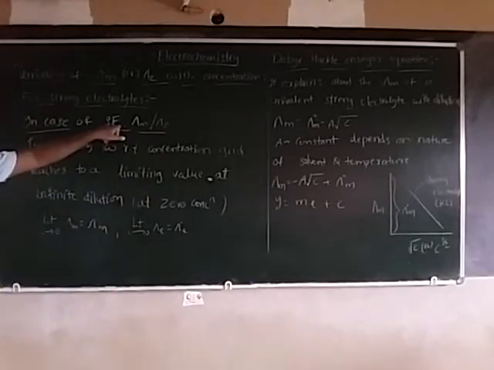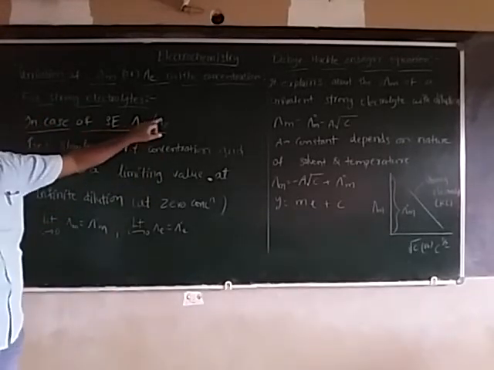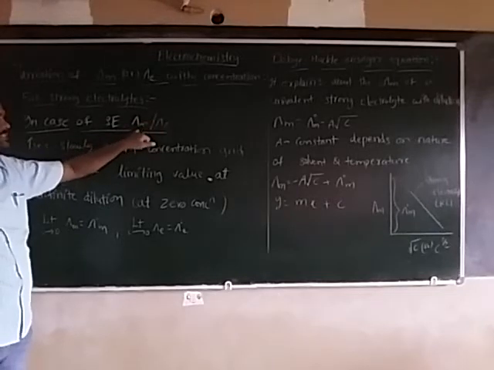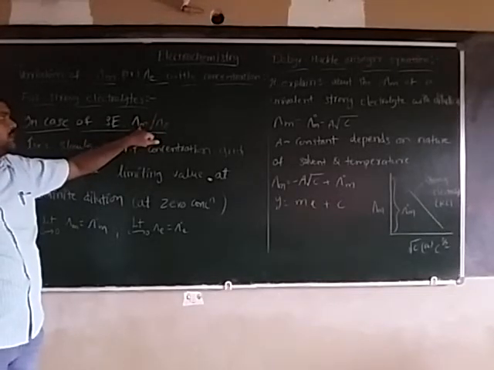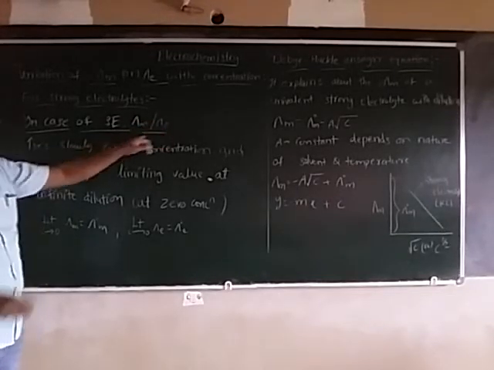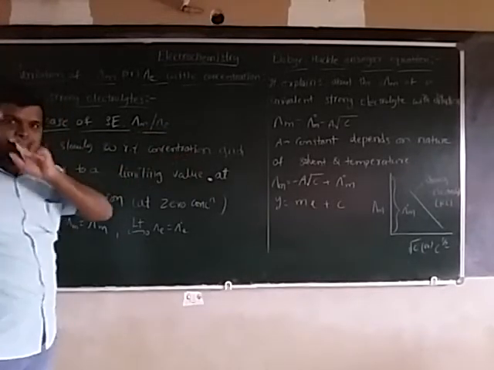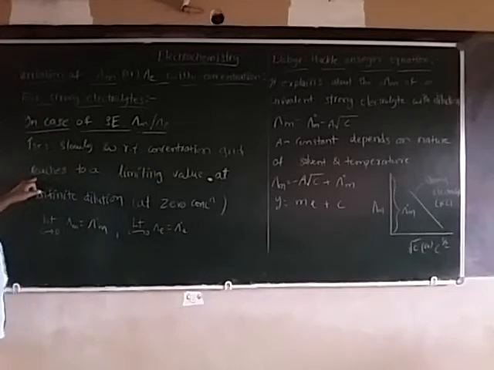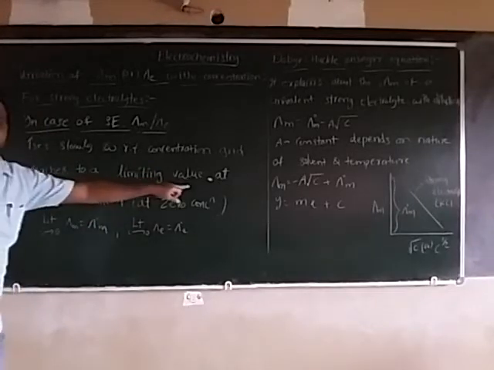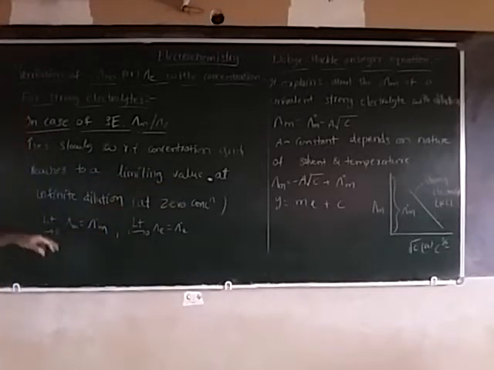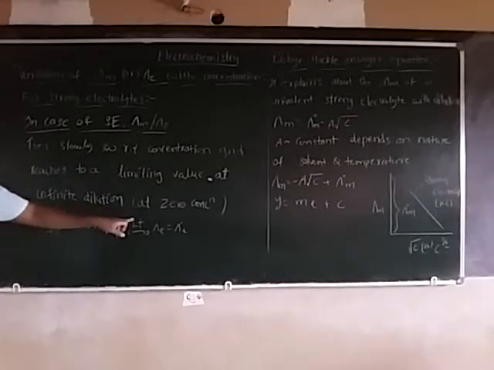In case of strong electrolytes, molar conductivity and equivalent conductivity increase slowly with respect to the concentration and reach a limiting value at infinite dilution, that is at zero concentration.